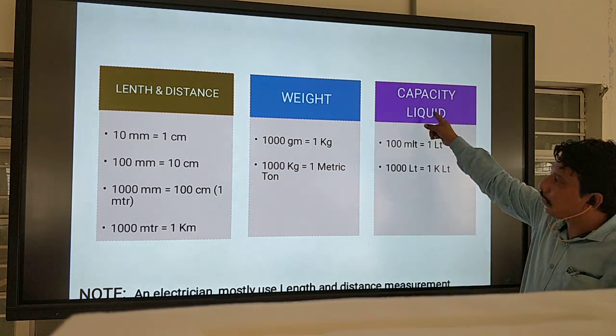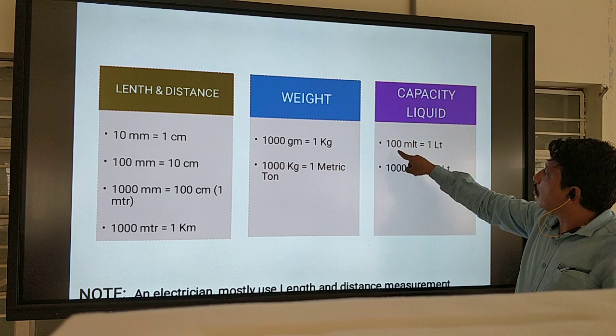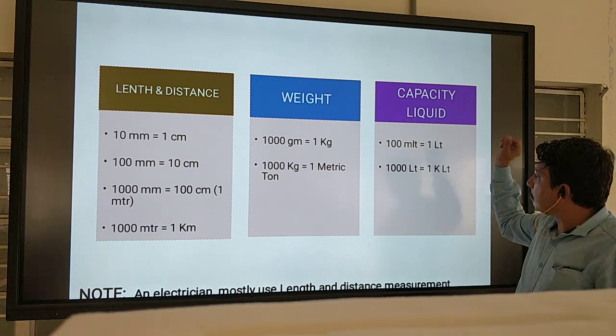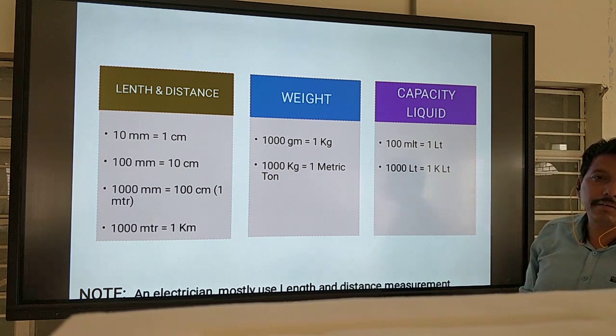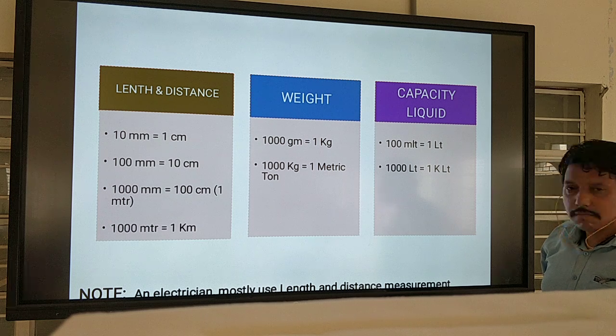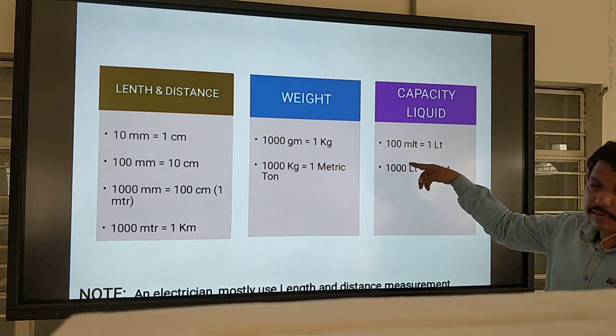So tank measurement is liquid capacity. 1000 milliliter is equal to 1 liter, and 1000 liter is equal to 1 kiloliter. Okay. So this is measurement.